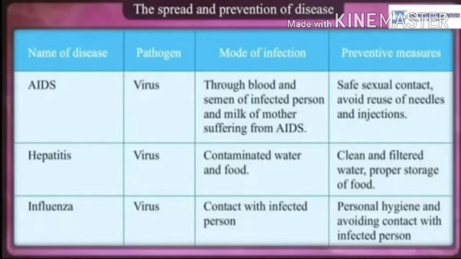Hepatitis is caused by a virus. Mode of infection is contaminated water and food. Preventive measures are clean and filtered water and proper storage of food. Next disease is influenza. It is also caused by a virus. It spreads by contact with an infected person, and preventive measures are personal hygiene and avoiding contact with